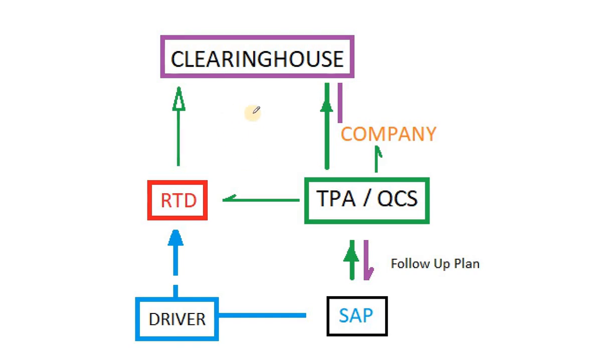It will not fully clear their record because they have to continue this follow-up testing plan, and then that needs to be submitted to the clearinghouse once that's done. These follow-up plans are dependent on the SAP, and it will usually take from a year to a couple years to clear, depending on whatever the SAP has recommended for the follow-up plan. So that is the basic breakdown of how we can help as the TPA with the return to duty process.